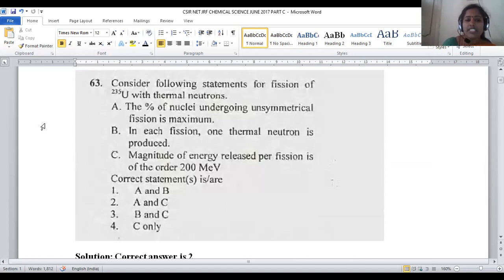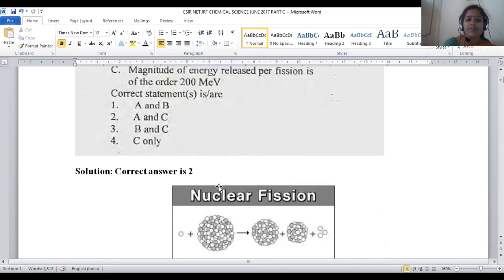Let us move on to question number 63. Again, it is part of nuclear chemistry: consider the following statements for the fission of uranium-235 with thermal neutrons. Again we are taking the heavy nucleus of uranium-235, and upon projecting thermal neutrons, we have to predict from the given options what kind of transition and what kind of interference we are going to observe.